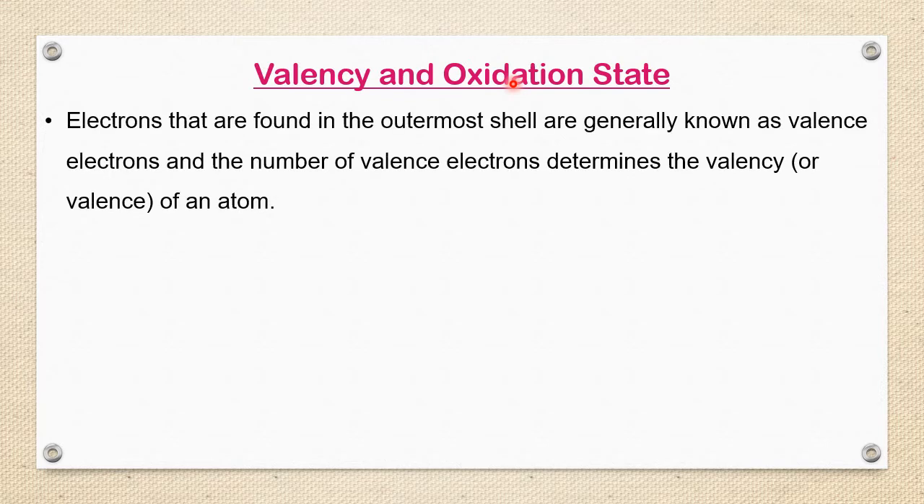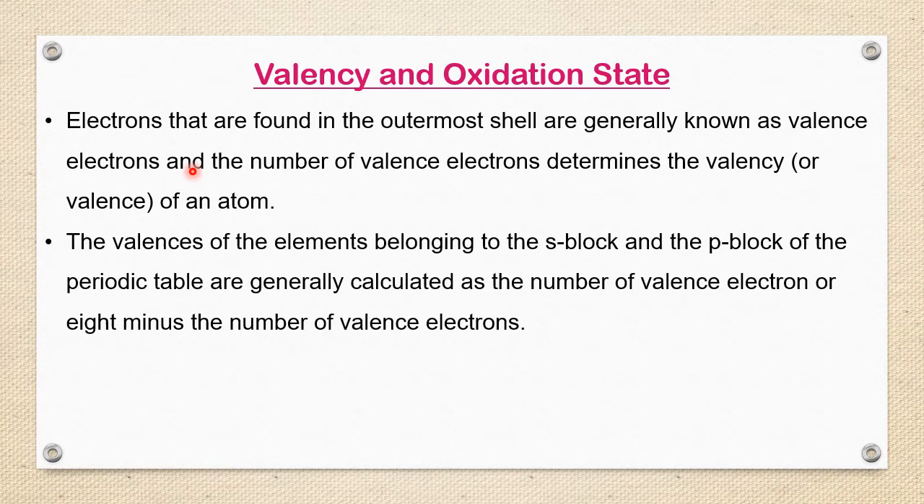Electrons that are found in the outermost shell are generally known as valence electrons. Among all the electrons in an atom, electrons present in the last shell, final shell, outermost orbital, are called valence electrons. Why are they called valence electrons? Because they are the ones ready for combination, because they are outermost. Because they are outermost, they want to combine with some capacity. So those electrons are called valence electrons.